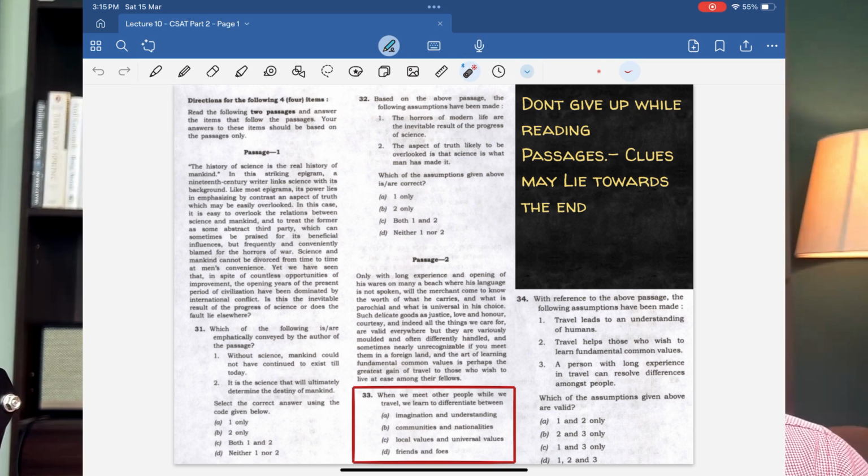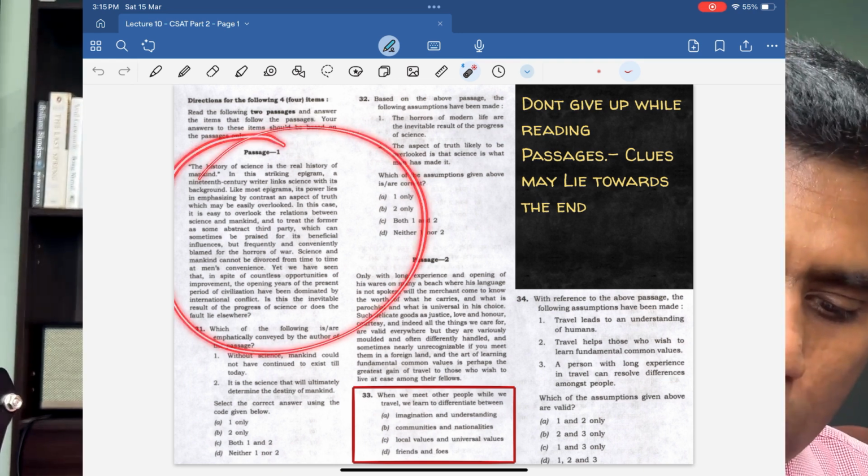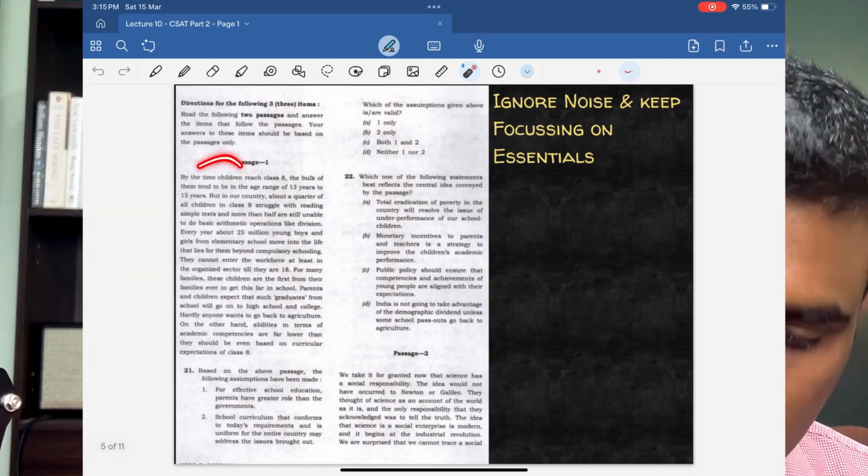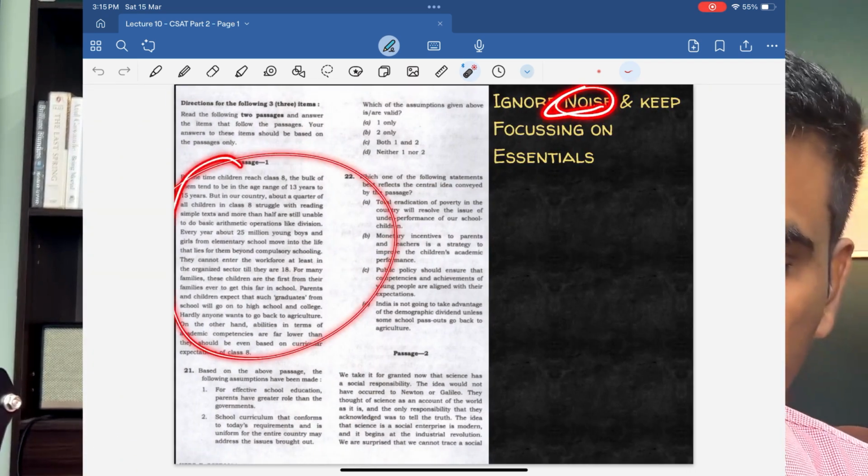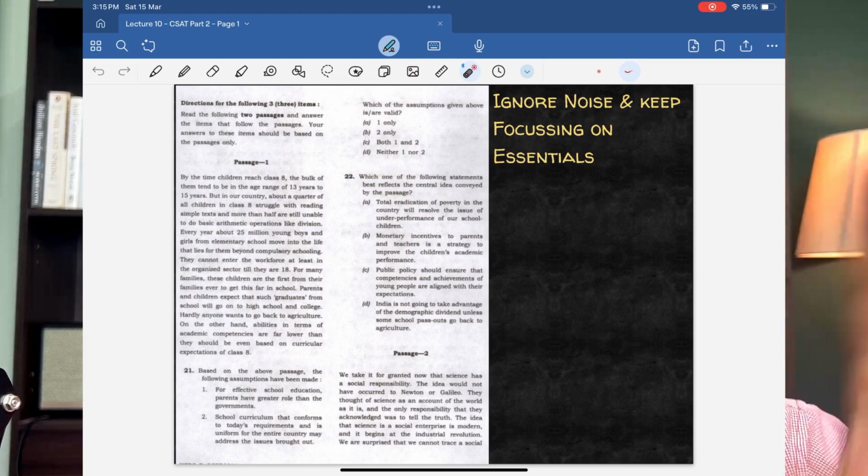Right? So it requires a certain level of reading skills. It's not so easy. The same skill, that you should not give up while you read. As you can see, it's helpful to me not only in getting this particular passage right, even in the previous passage I did not give up, even when there is a lot of noise, a lot of numbers and data. It feels like I should be giving up, but I did not.